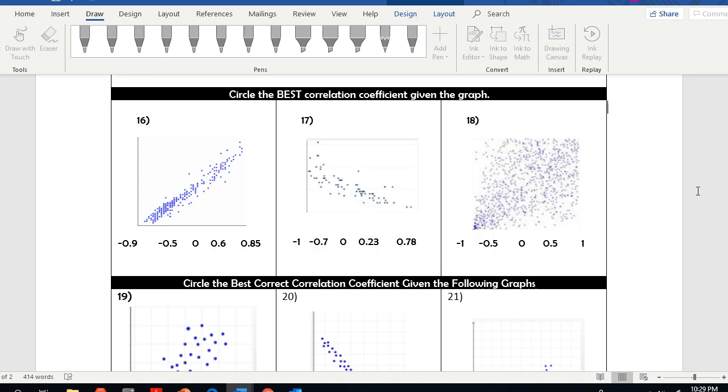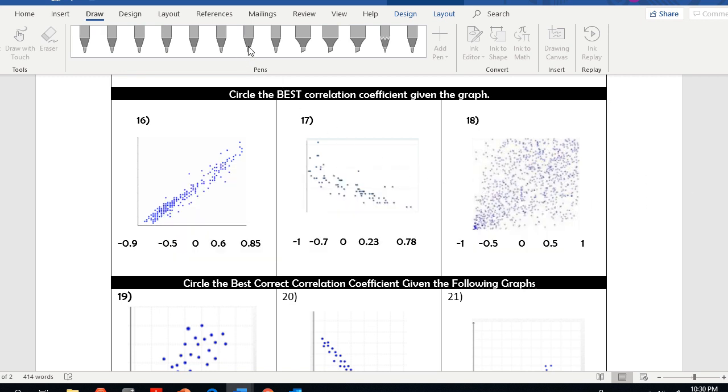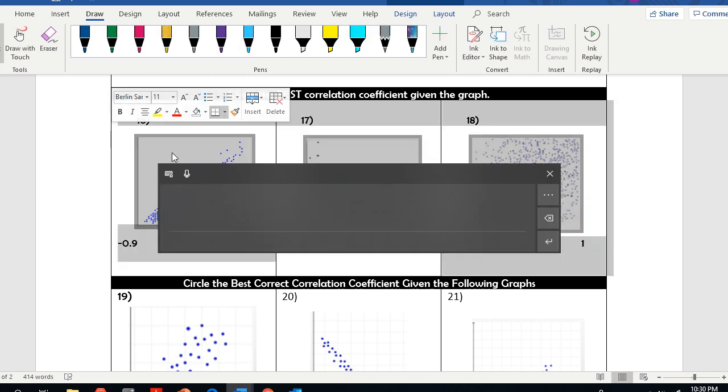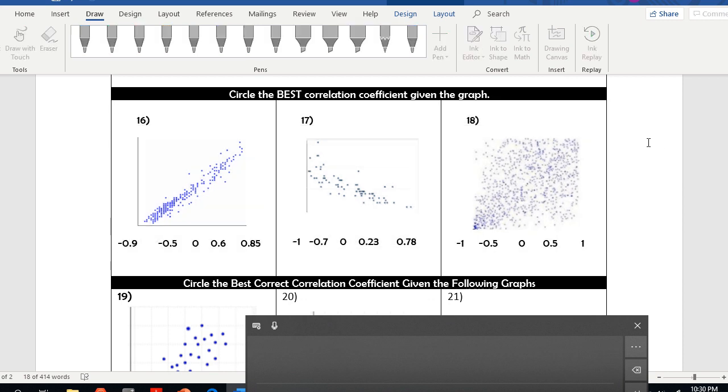Why is this doing this to me? It is messing up once more. I really don't want this in the way. Maybe if I can get it out of the way. No, it's refusing to work for me. All right, so we'll see.